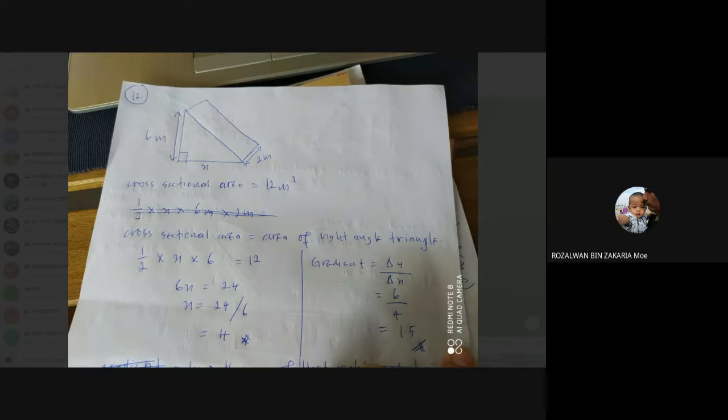Question 12 also asks you to find the area for the slanted surface. So if you refer to this diagram that I redrew here, the area for this one. So how to solve that? Look at here.